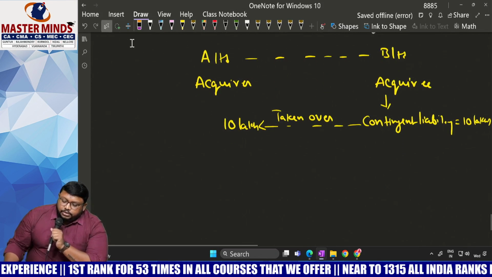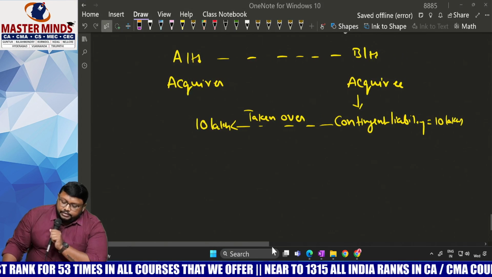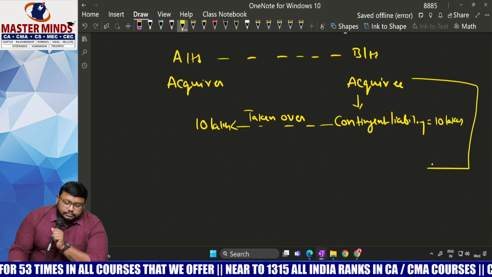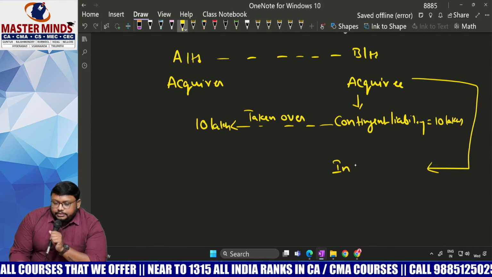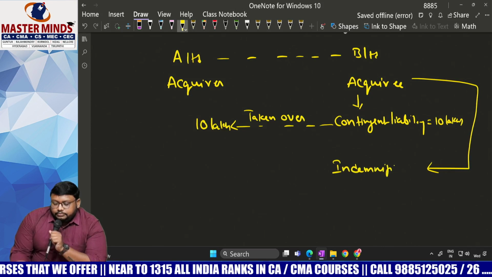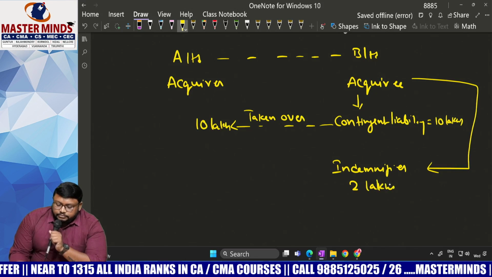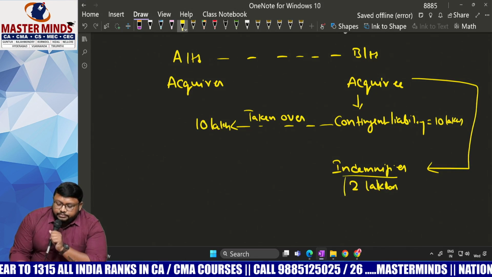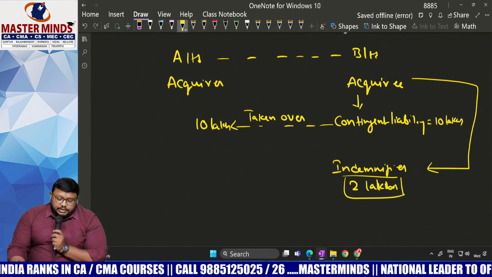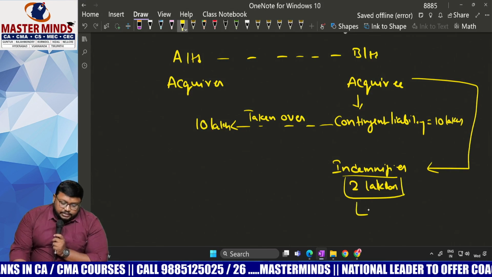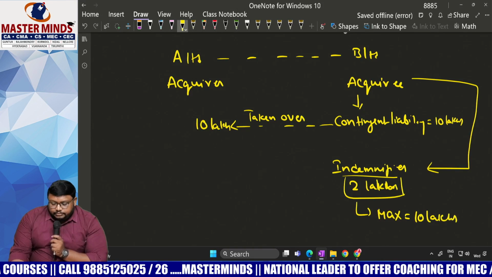Now the acquiree is compensating, indemnifying 2 lakhs. Indemnification is 2 lakhs, so the indemnification asset here is 2 lakhs. Maximum 10 lakhs can be recognized.